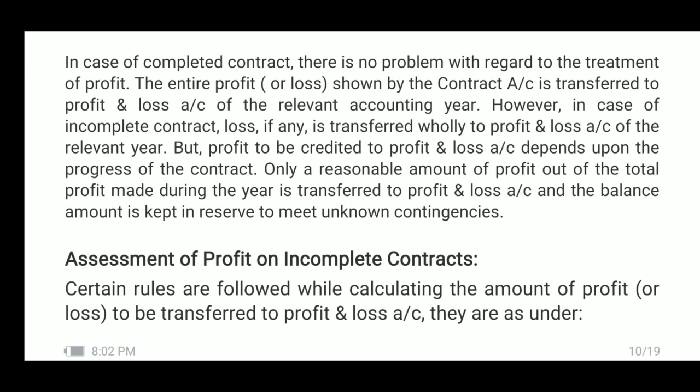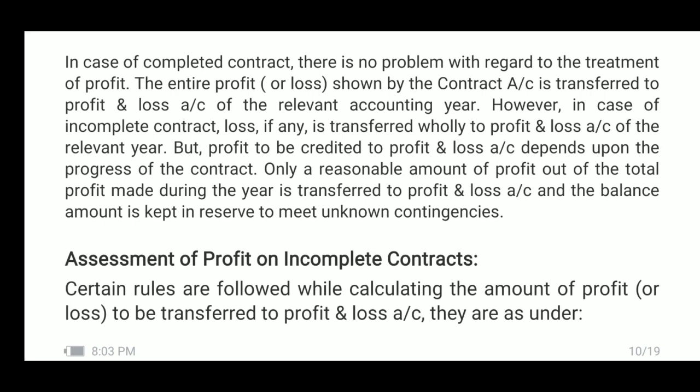Only a reasonable amount of profit out of the total profit made during the year is transferred to profit and loss account, and the balance amount is kept in reserve to meet unknown contingencies. Here, in case of incomplete contract, the profit will be divided into 2 portions. One is the reasonable profit, which is transferred to profit and loss account. The balance profit is kept in reserve because future is uncertain.